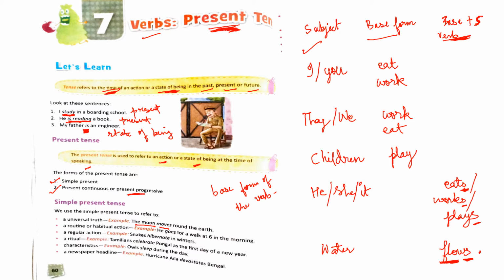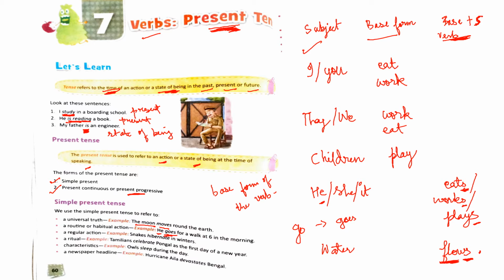Here also you can notice the form of the verb that goes has taken, right? So the subject here is he, and we know that when the subject is he, we will use the base plus s form. So go becomes goes, right? Go becomes goes. So he goes for a walk. He go for a walk would be wrong.